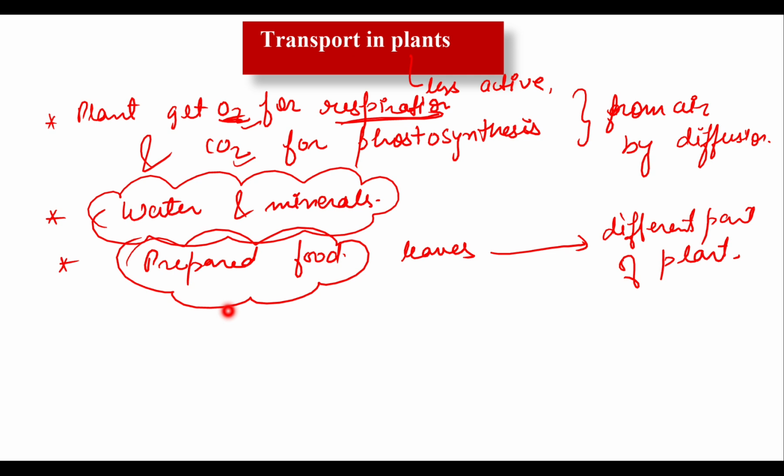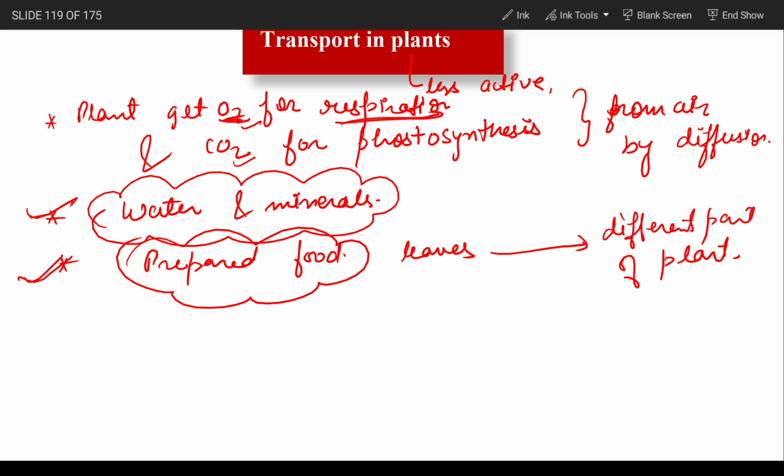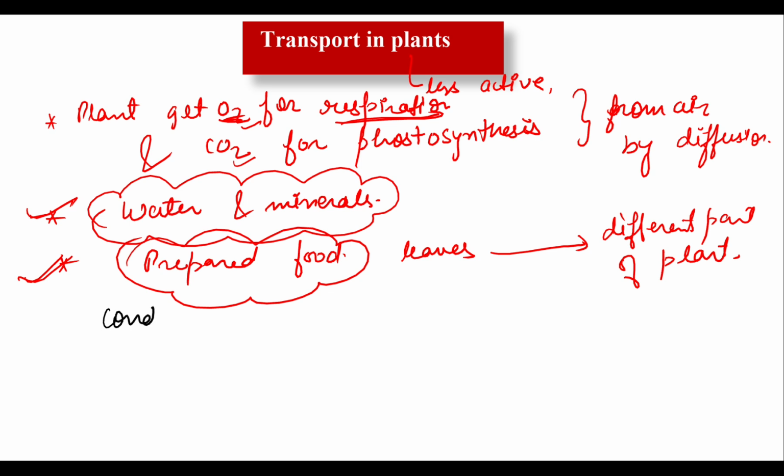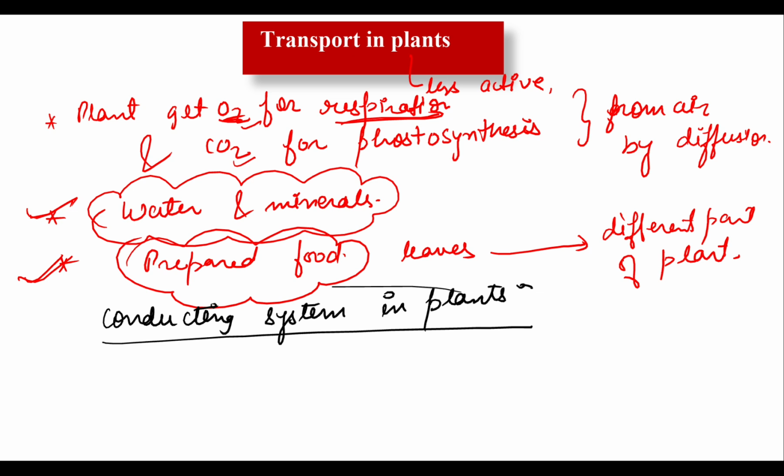So basically there is a need to transport these two things. For this, plants have two types of conducting system. Keep this in your mind. Let me write down here: conducting system in plant. There are two types of conducting system. The first one is known as xylem. The second one is known as phloem.